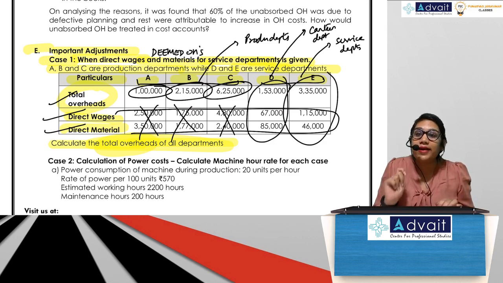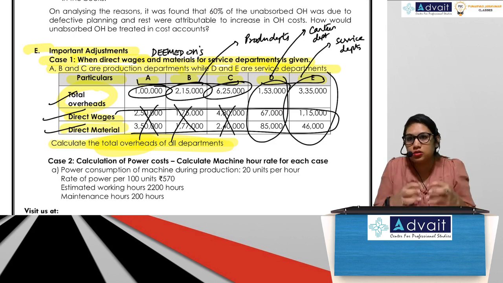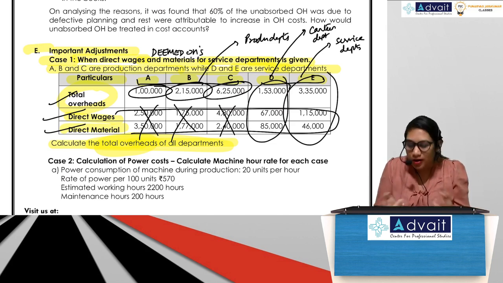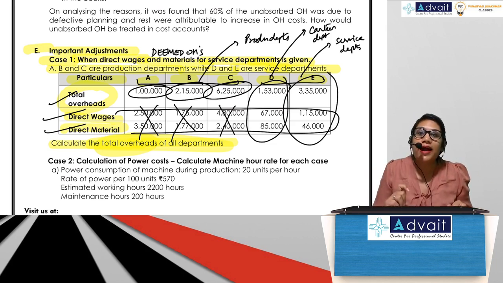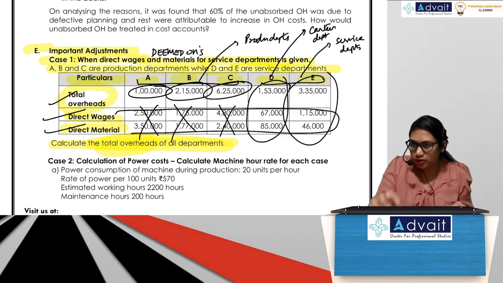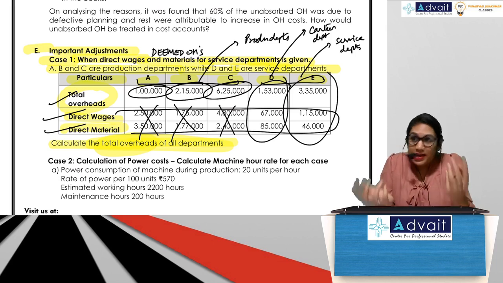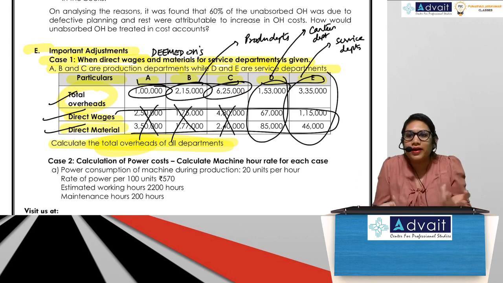What will be the direct wages for canteen department? The cooks who are working there. Those cooks, are they related to the product? No, right? Anyway, they are indirect to the product. And what will the direct material in canteen department be? All the food that is being cooked to prepare the final meal. So anyway, that is indirect to the product. It doesn't matter.